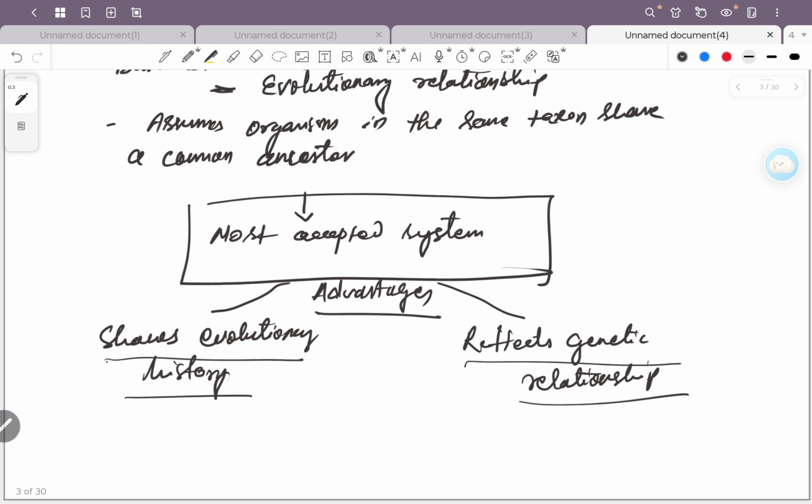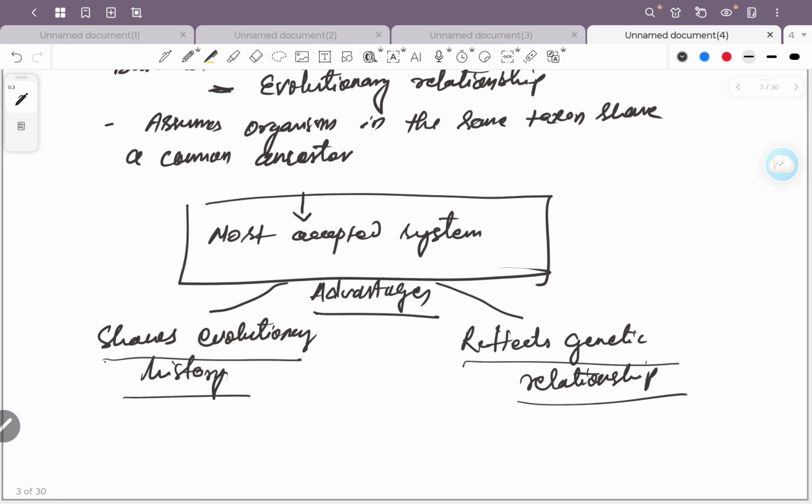So why are they closely related? Why do they have more similarities? Because their genetic material is more similar. So that's why it reflects the genetic relationship.